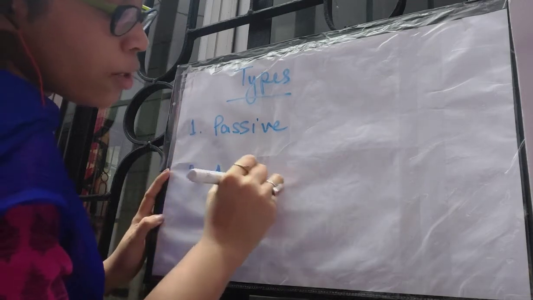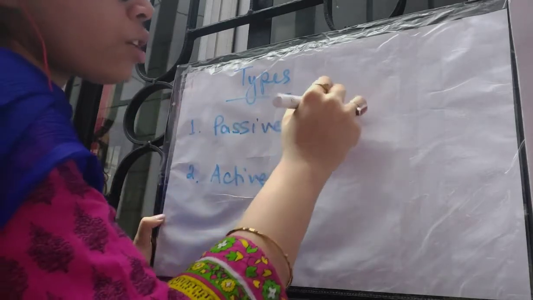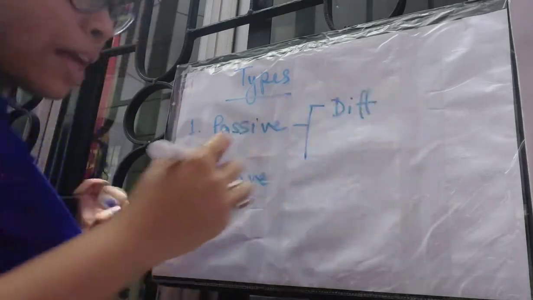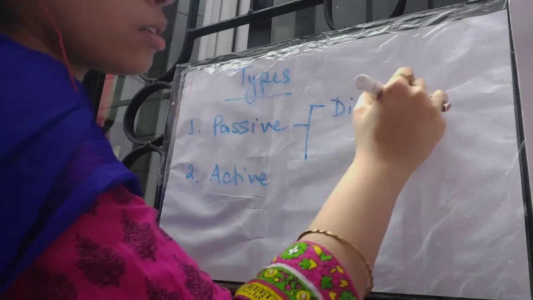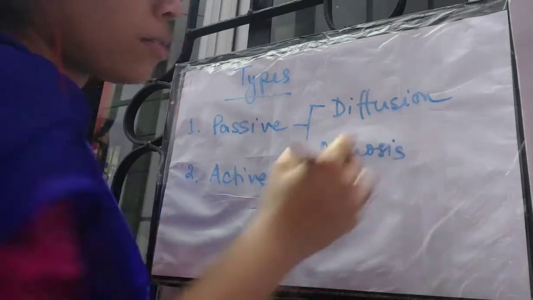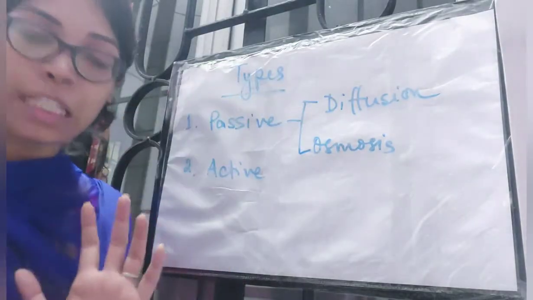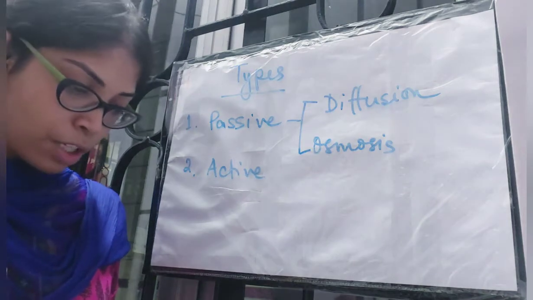We are going to talk about active transport later on. Now there are two types of passive transport: diffusion and osmosis. Now let's talk about each one in detail, starting with passive transport.